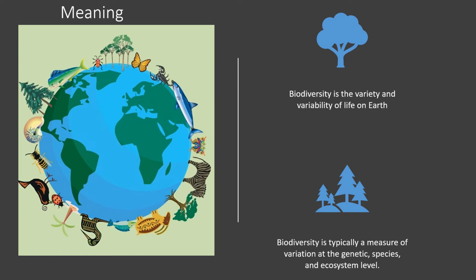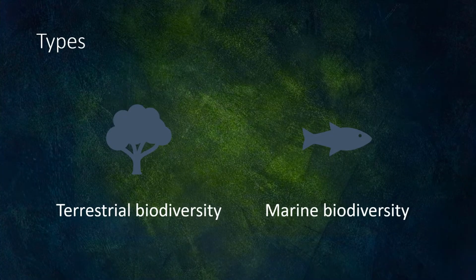Normally biodiversity contains all genetic species and different levels of ecosystem on the planet. When we move on to types, biodiversity is mainly classified into two types: terrestrial biodiversity and marine biodiversity.